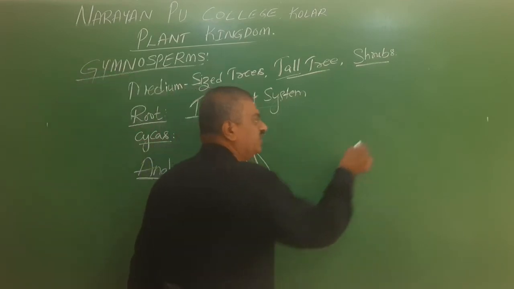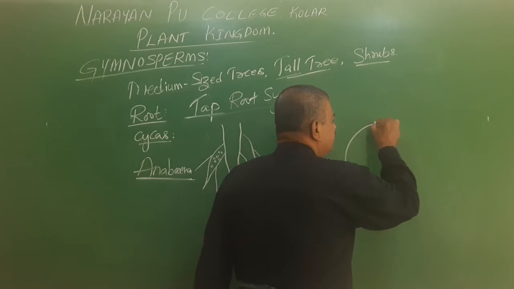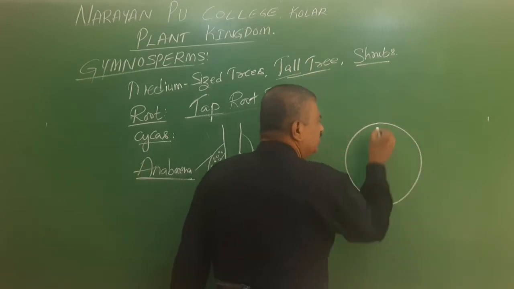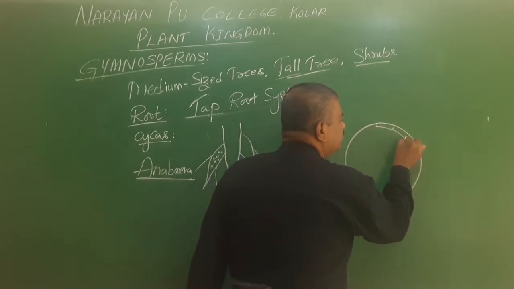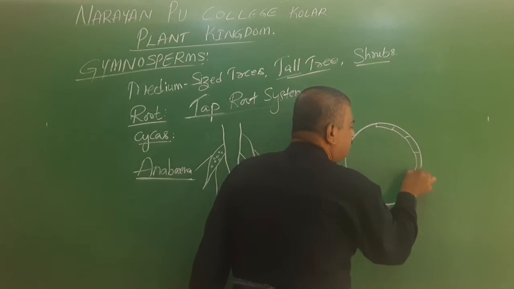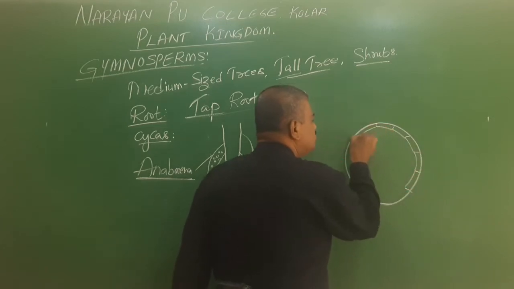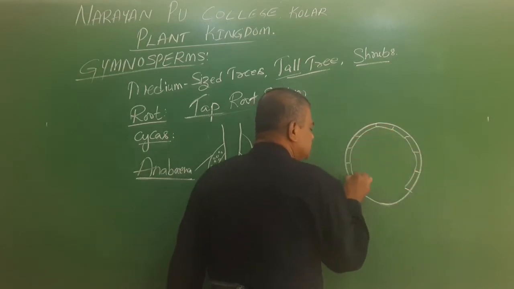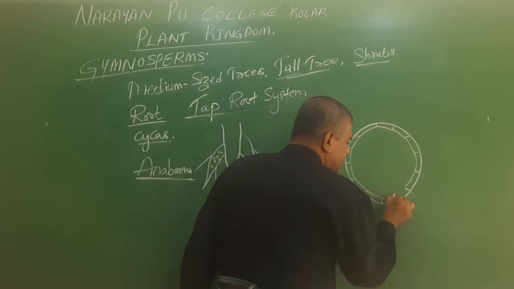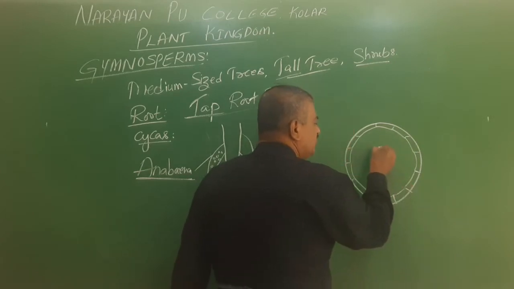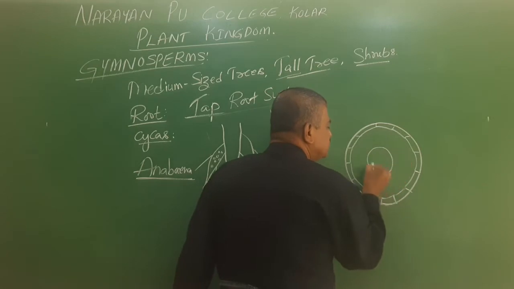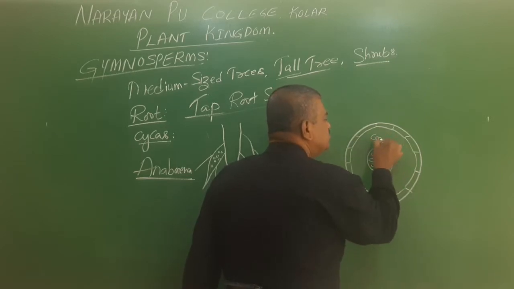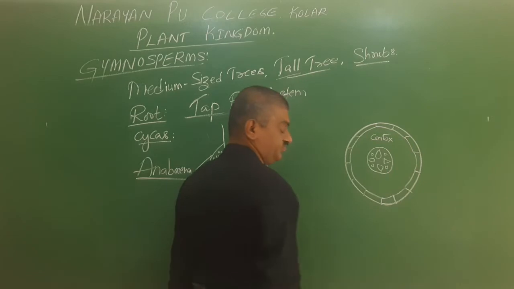When we go for the anatomy of a root, the outermost layer of the root is called the epiblemma. Next to this, at the center, there is a presence of xylem and phloem, and this region is called the cortex.